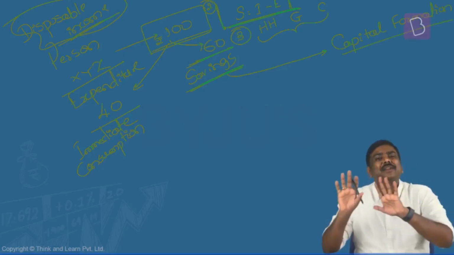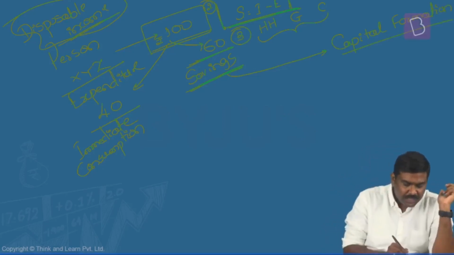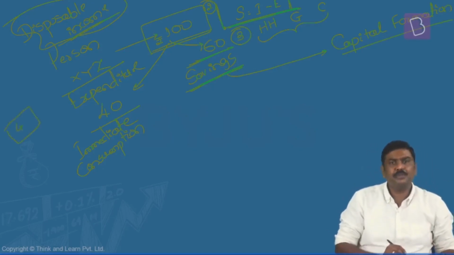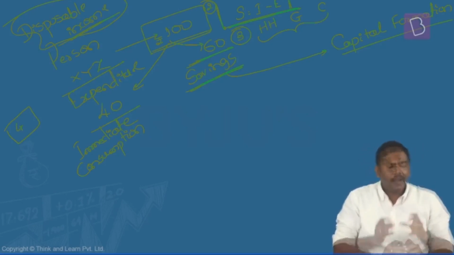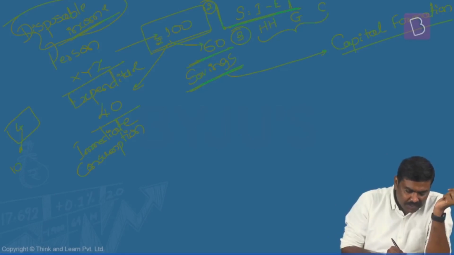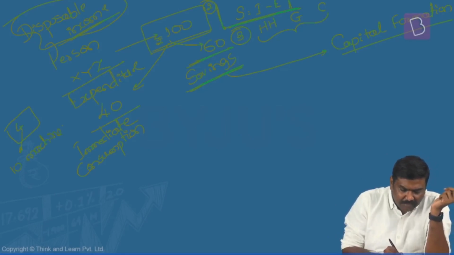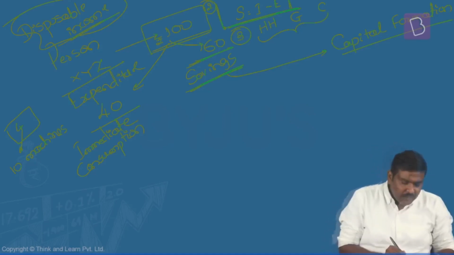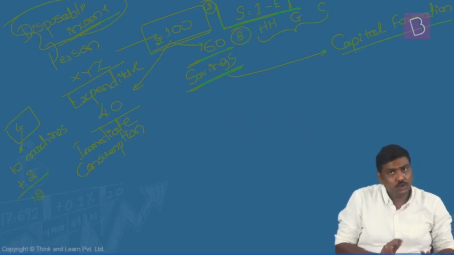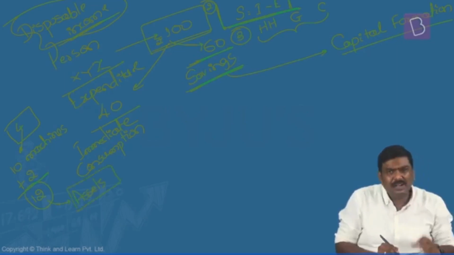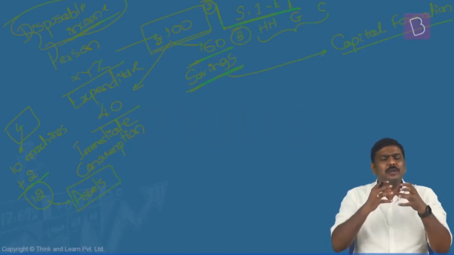Now, what do you mean by capital formation here? Let's assume there is an economy, and in this economy, there are 4 companies, 4 manufacturers, and all the 4 manufacturers put together have 10 machines. Now, if in addition to these 10 machines, they purchase 2 more machines, the total number of machines will be 12. And these machines are nothing but assets in an economy.